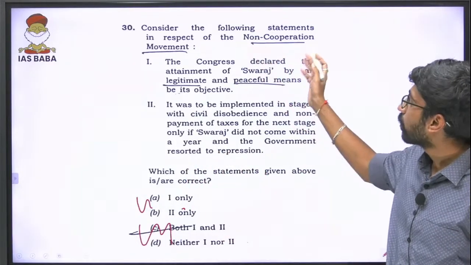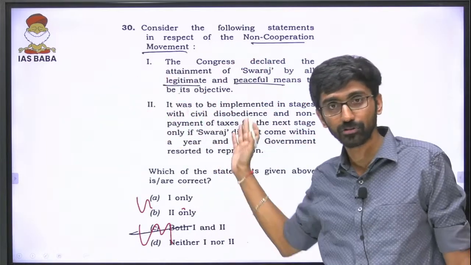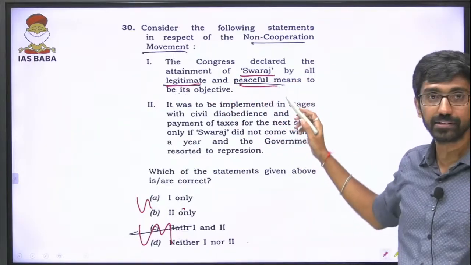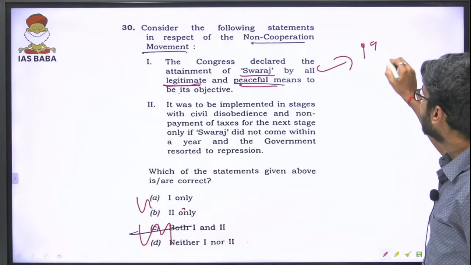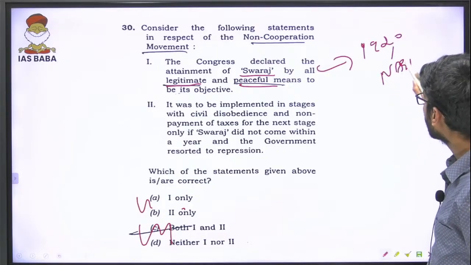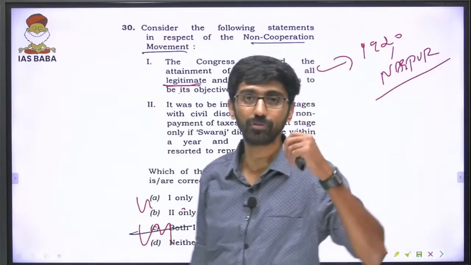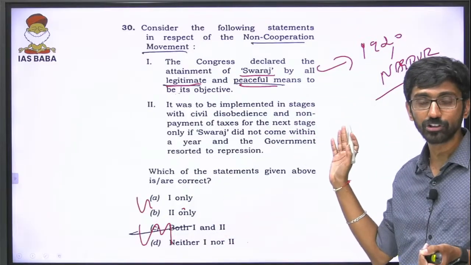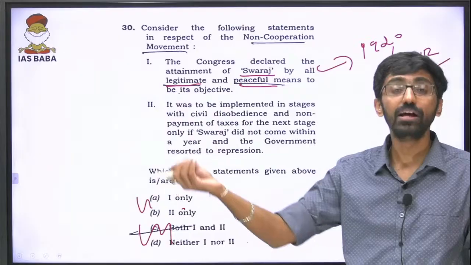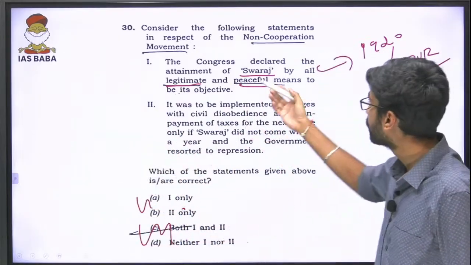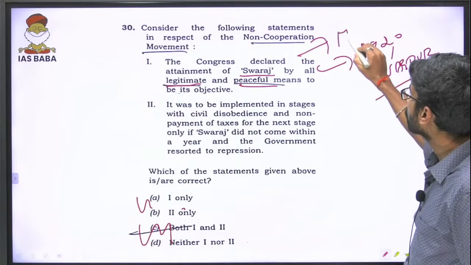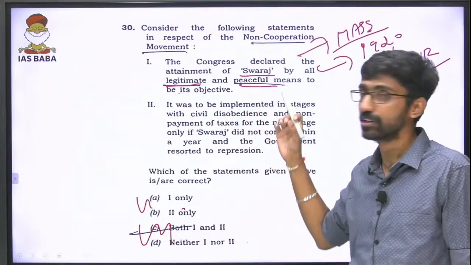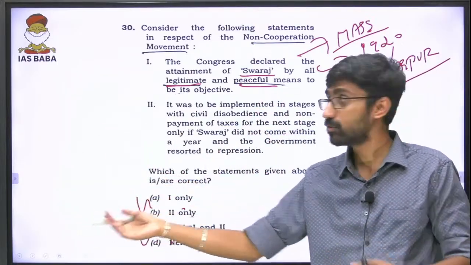Now, consider the following statements in respect to non-cooperation movement. Again, one more time, a non-cooperation movement question. The Congress declared attainment of Swaraj by all legitimate and peaceful means. Exactly, it was adopted in the 1920 Nagpur session. Previously INC believed that we would achieve Swaraj through constitutional means. But then they changed their constitution in the 1920 Nagpur session to extra constitutional, peaceful and legitimate means. What are the legitimate and peaceful means? These are mass movements. Mass movements are legitimate, extra constitutional, and peaceful. Yes, mass movements can turn violent also, but that statement is correct.